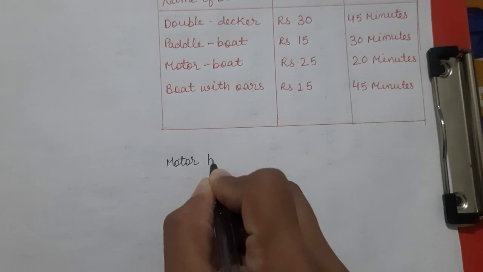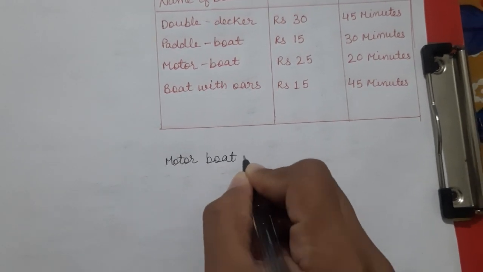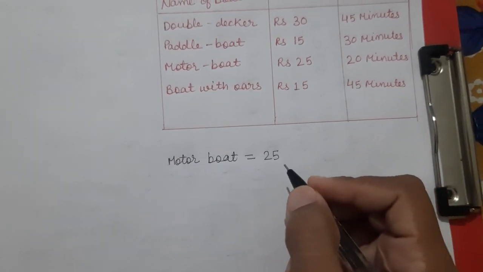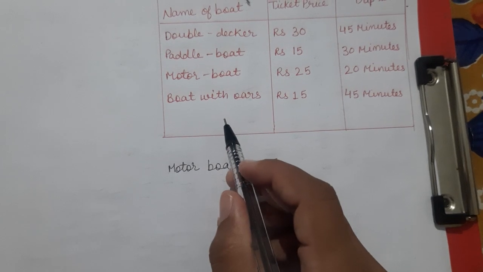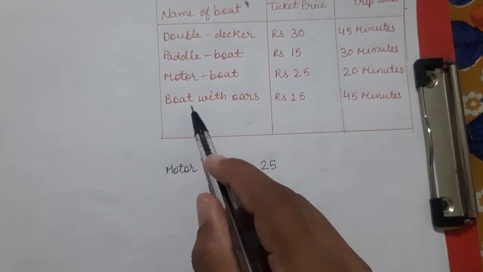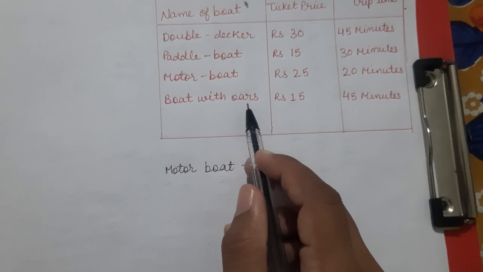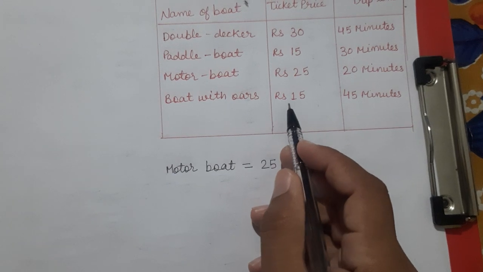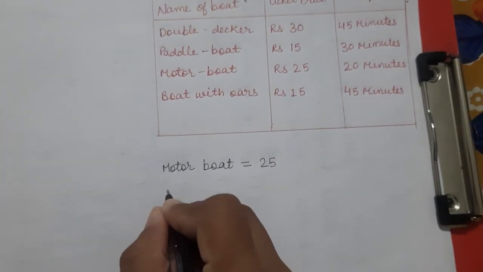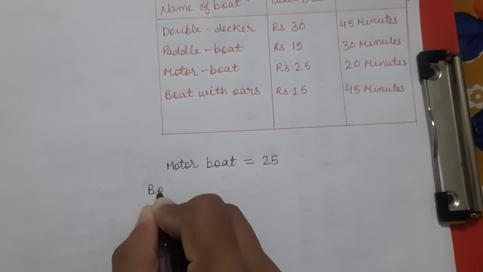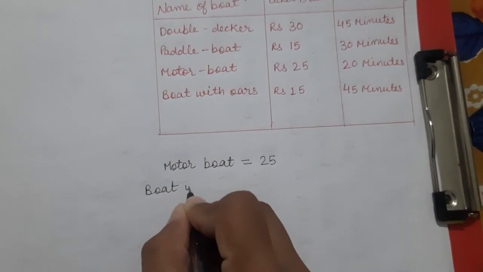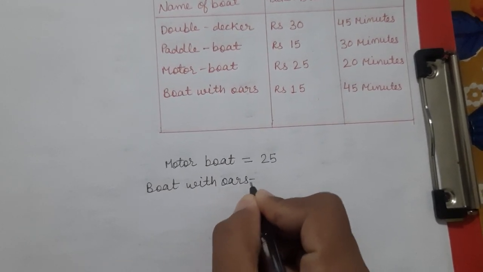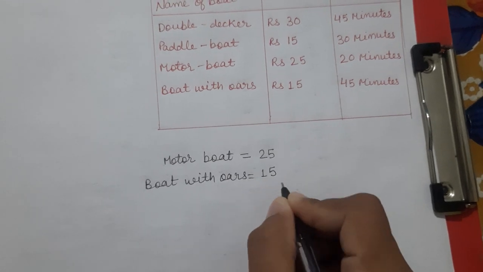For the motor boat, they gave rupees 25, and then they took the boat with oars. That means they gave rupees 15, or we can say they paid rupees 15. For the boat with oars, they gave 15 rupees.